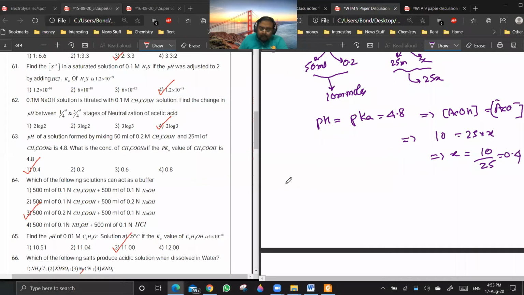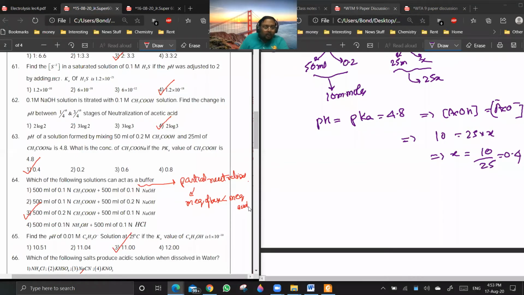After 63, 64 is a doubt? Yes, sir. Now you see, I have told you that a buffer will be formed if there is partial neutralization. So you don't have to do anything, you just have to check that partial neutralization means the milliequivalents of base should be less than the milliequivalents of acid.